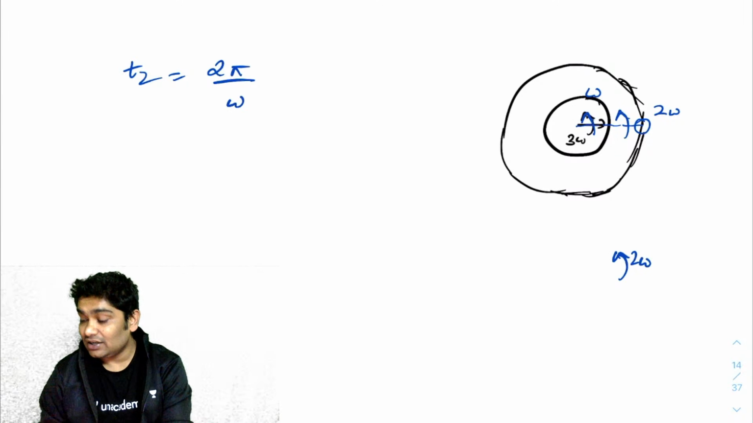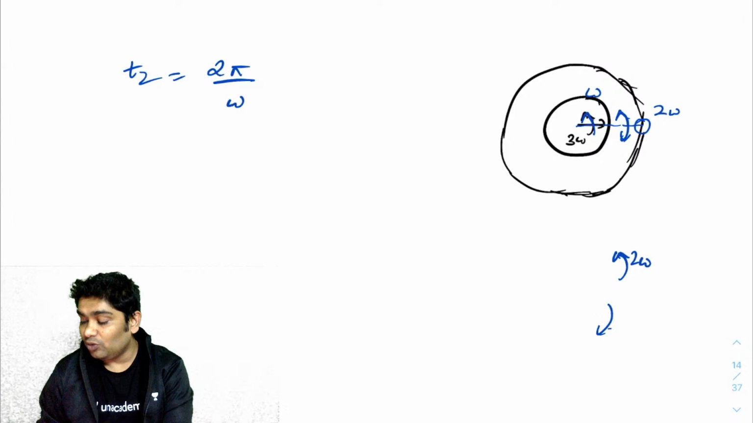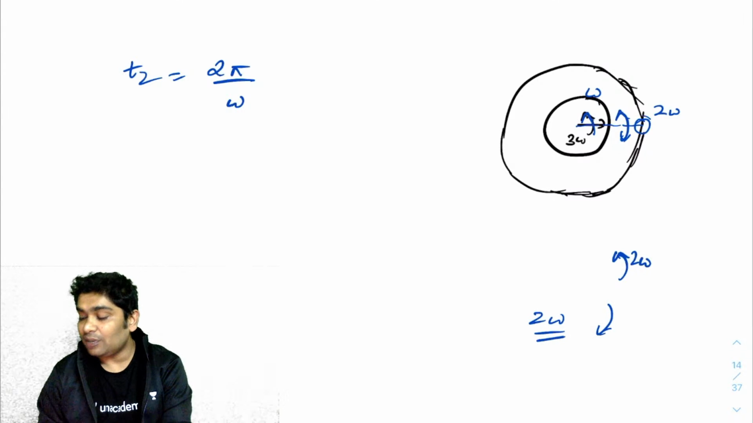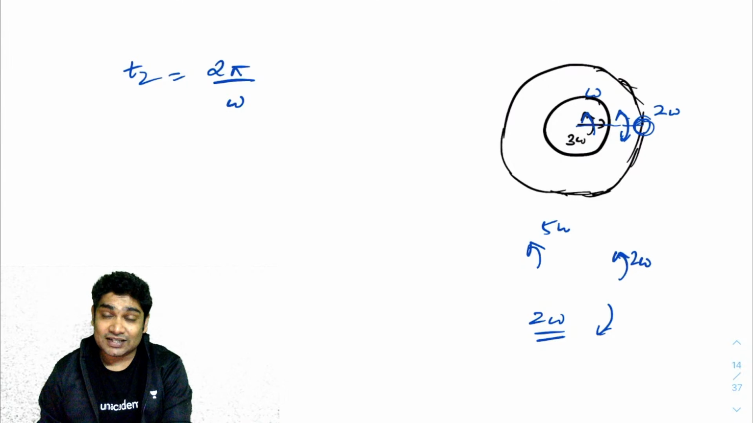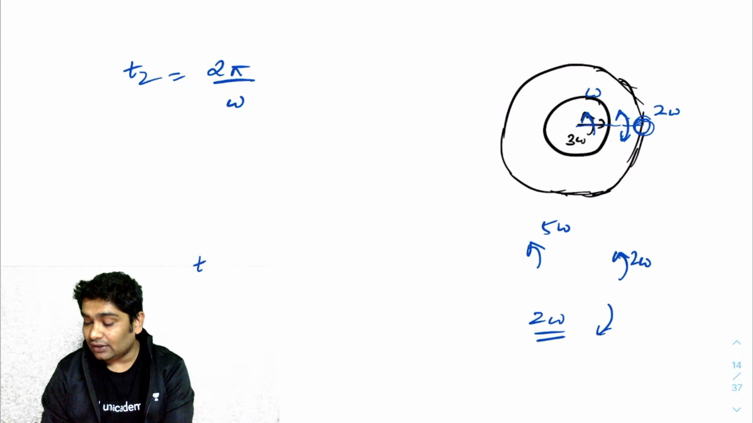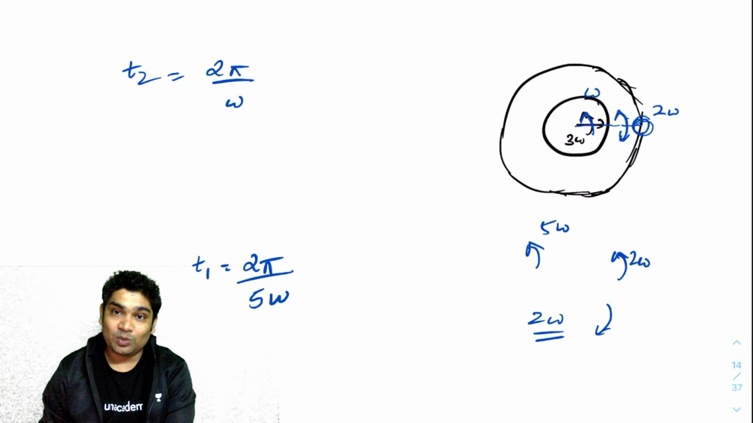In the first case, you would have realized that since this was moving in this direction with omega, if I'm in a reference frame which is rotating with 2 omega like this, then this particle would again appear stationary, but the other particle would appear to be moving with 5 omega. So if this is stationary, this will meet the second particle at time t1, which will be 2 pi over 5 omega. Okay. So those would have been your answers: 2 pi over 5 omega and 2 pi over omega.